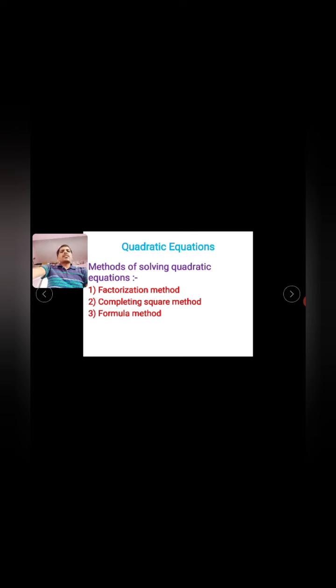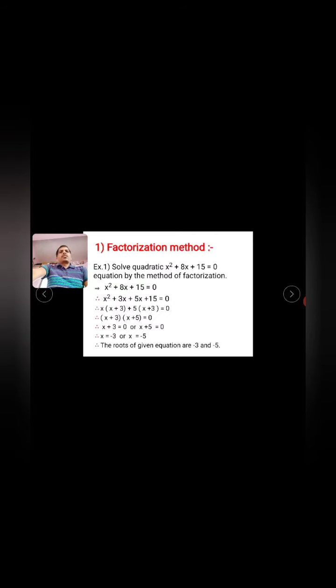And in today's lesson we have to discuss the methods of solving quadratic equations. There are three methods. Firstly, the factorization method, in Marathi अवयव पद्धत. Second is the completing square method, पूर्ण वर्ग पद्धती. And the last one, that means the third method, is the formula method, सूत्र पद्धती. So let us discuss the first method, the factorization method.